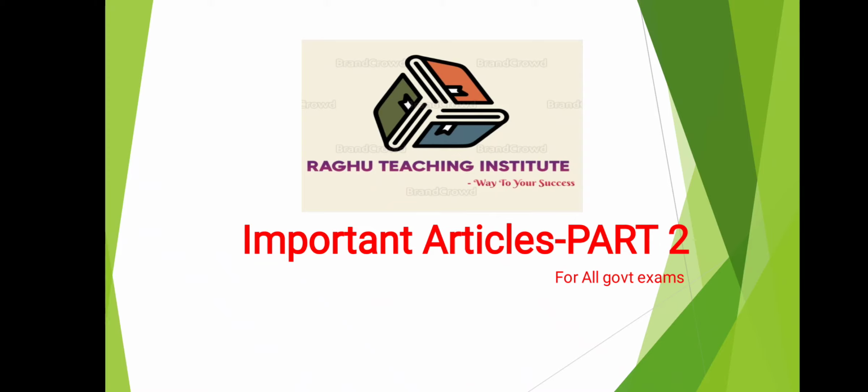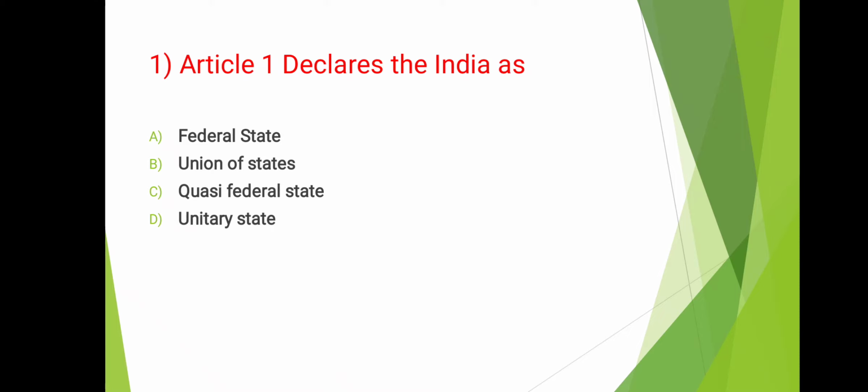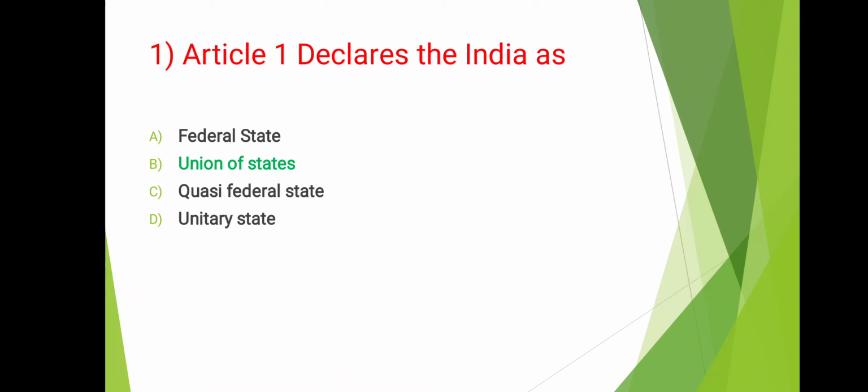Hello students. So let's discuss the important articles part 2. So let's begin. So first one is Article 1 declares the India as. The answer is Union of States.